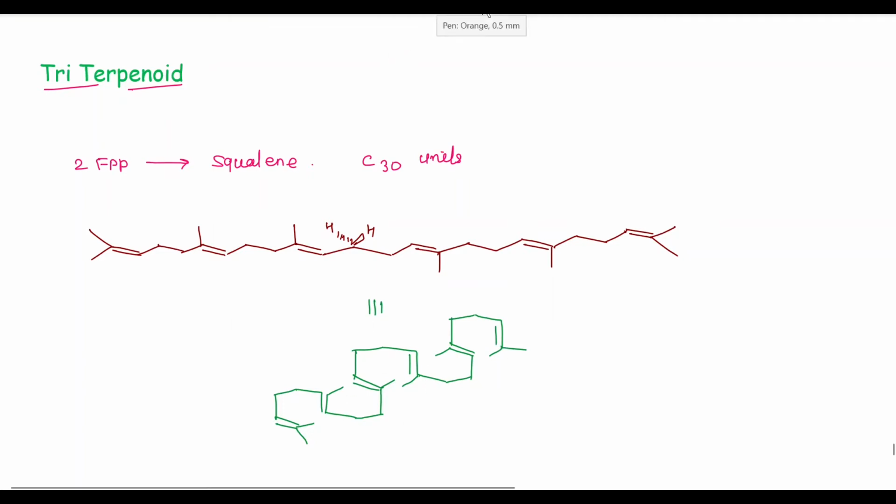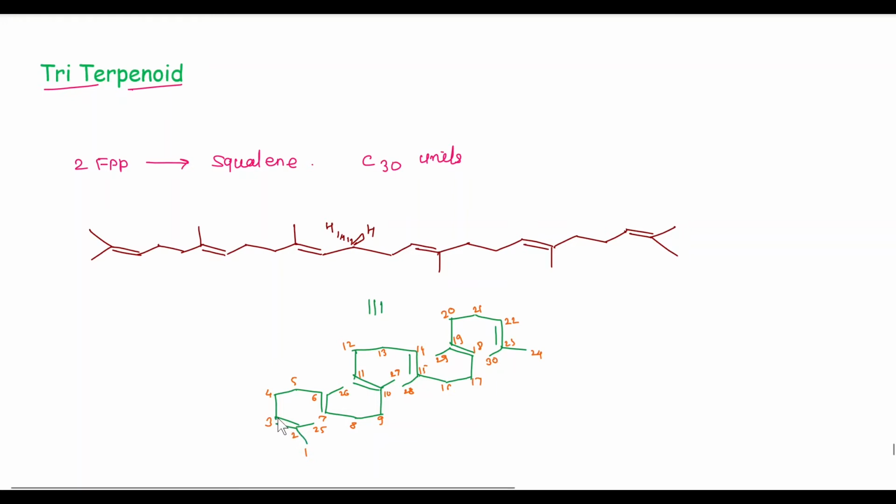So the numbering of this structure is like that. This is 1, carbon number 2, 3, 4, 5, 6, 7, 8, 9, 10, 11, 12, 13, 14, 15, 16, 17, 18, 19, 20, 21, 22, 23 and 24, and this one is 25, 26, 27, 28, 29 and lastly this methyl is 30.